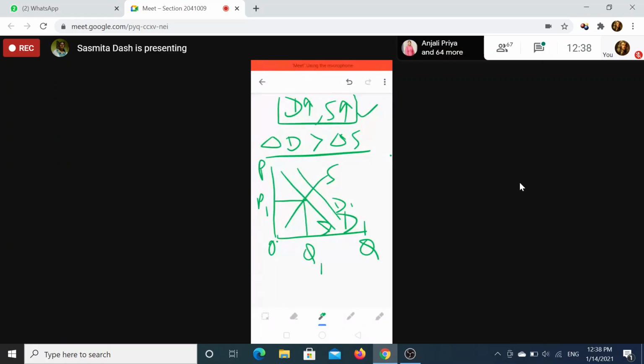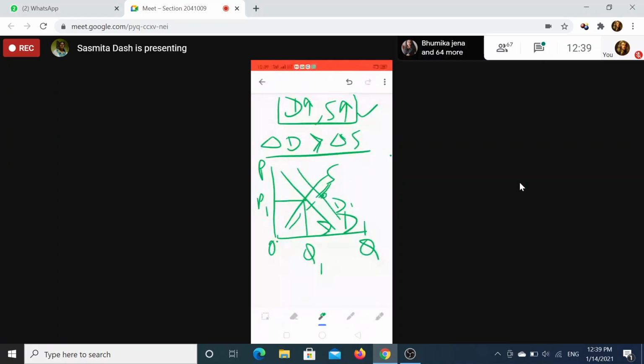Now come to the new one. What will happen? Delta D must be greater than delta S, where delta S is the change in supply. You have to draw it so that the gap is smaller than delta D. So we get a smaller shift.